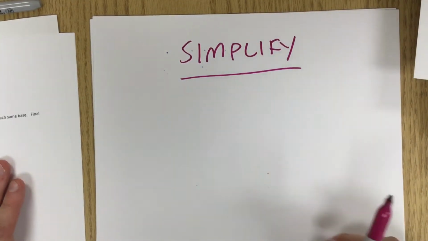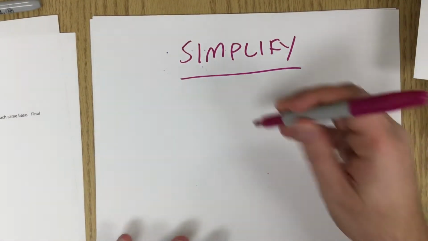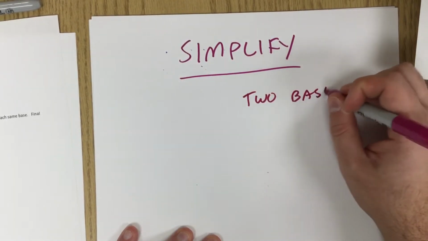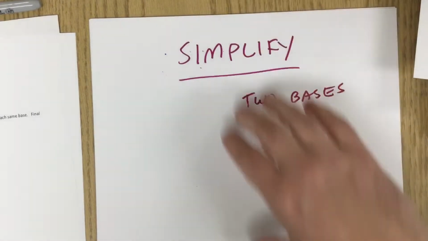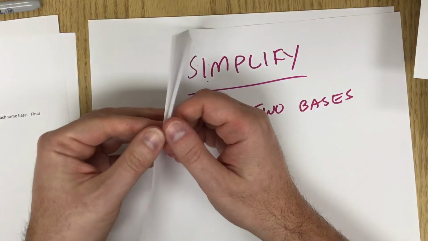So now what we're going to be doing is simplifying again, but now we're going to do it with more than one base, so kind of with two bases. So we're going to simplify now, but with more than one base. And this is actually not that tricky. We're doing more of the same.